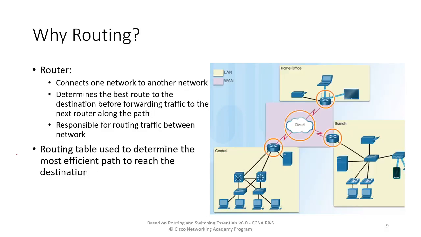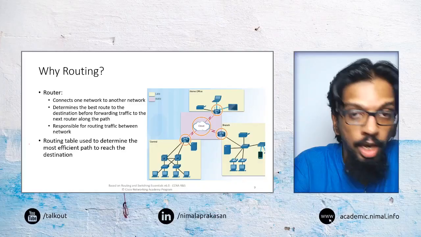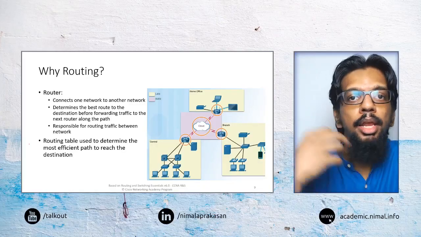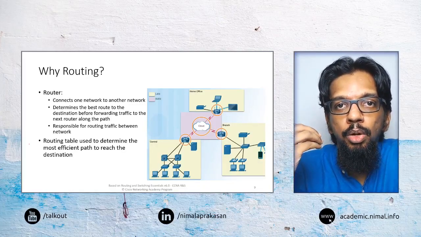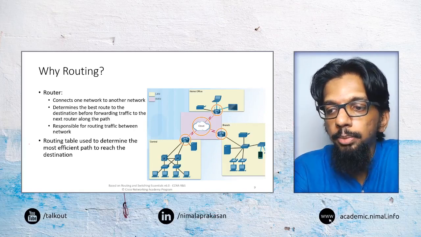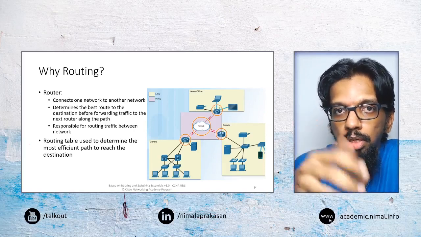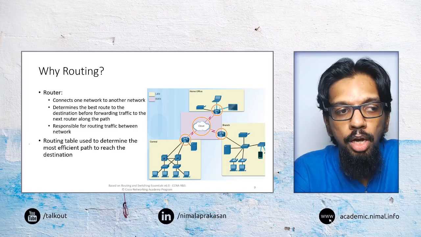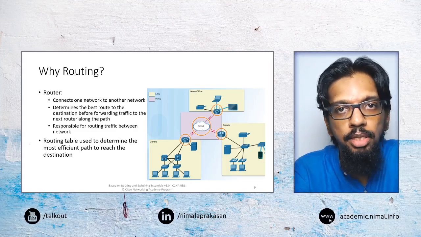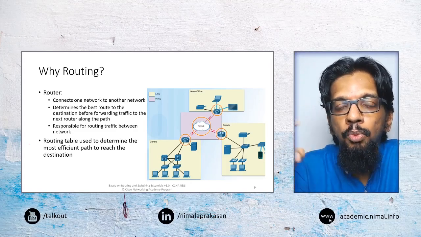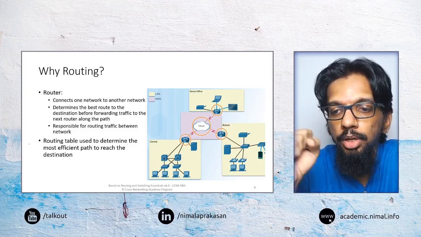Okay. So now when we think about routing, the first question we can ask is, why do we do routing? Different parts of the network are connected, that connectivity is there. So what is the need to do routing in a network?